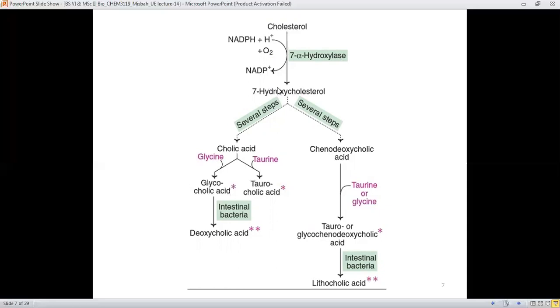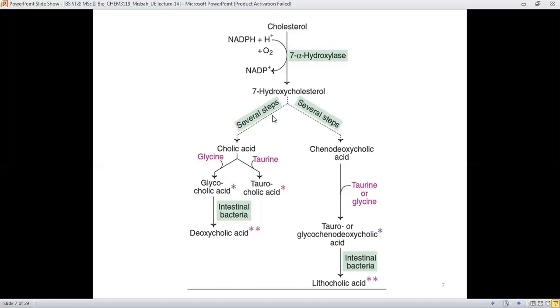It means that at the 7th position of the cholesterol, a hydroxy group is also involved. And this occurs due to the presence of oxygen, and along with the oxygen, reductive equivalents also participate due to the presence of NADPH and H, which gets oxidized into NADP. 7 hydroxy cholesterol is then formed.